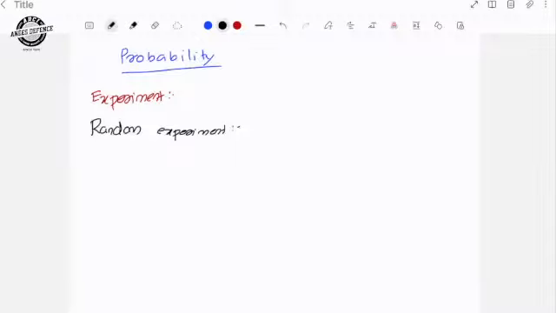For example, you are tossing a coin a single time. You will get head or tail. These are the possible outcomes. You know that, but you don't know which will be the output.